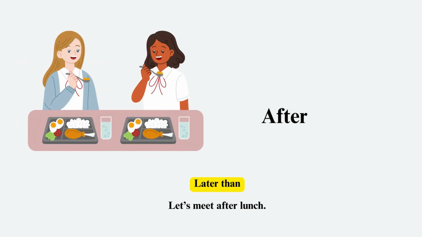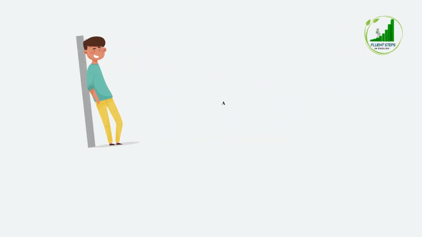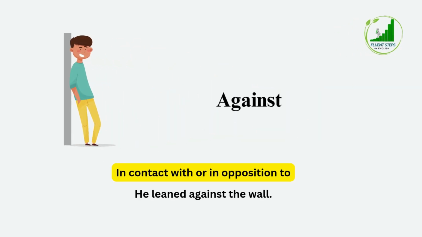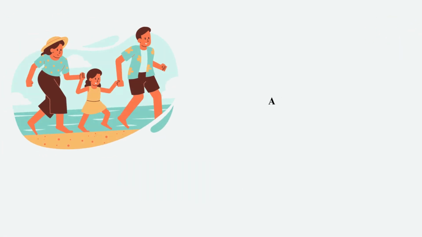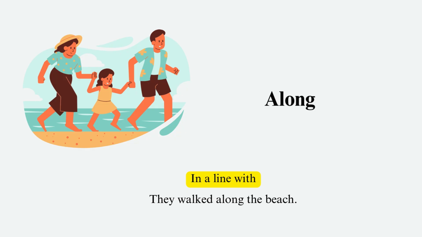After, meaning later than. For example, let's meet after lunch. Against, meaning in contact with or in opposition to. For example, he leaned against the wall. Along, meaning in a line with. For example, they walked along the beach.